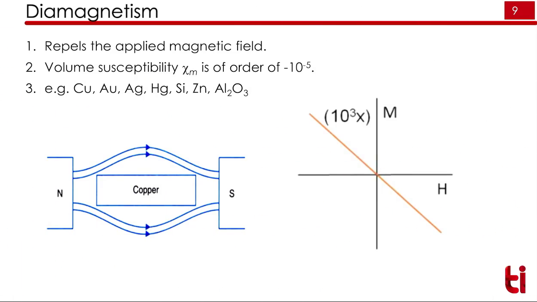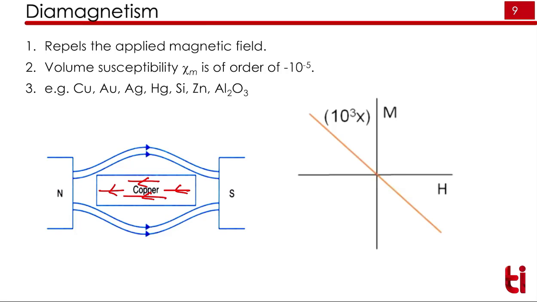So how do you identify whether you have a material which is diamagnetic or not? If you keep a diamagnetic material between magnetic poles, suppose we have a north pole here and a south pole here, and you place a diamagnetic material inside, it will repel the magnetic field. The magnetic field from this pole will get repelled because this diamagnetic material will produce a magnetic field in the direction opposing the applied magnetic field.